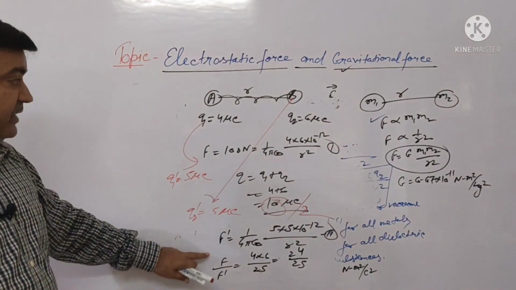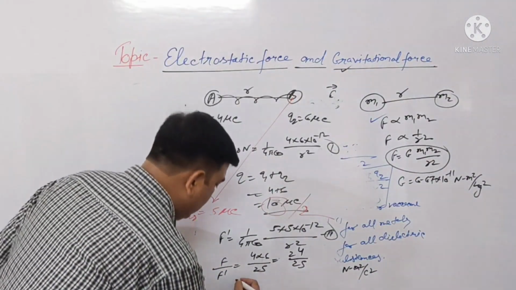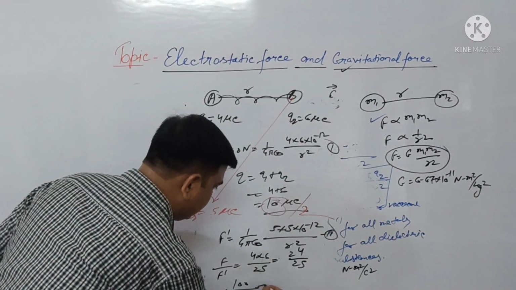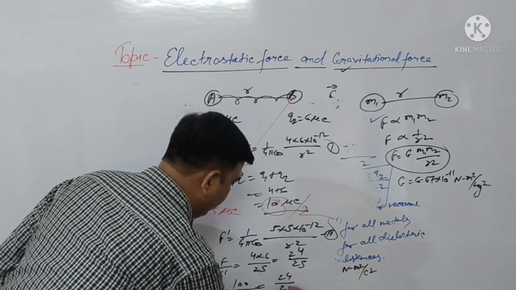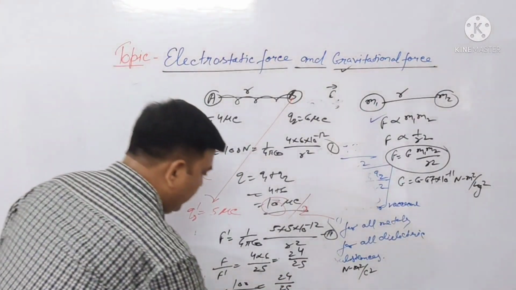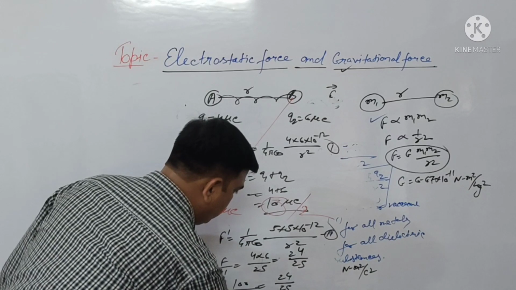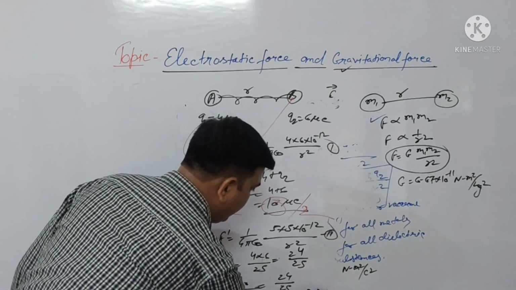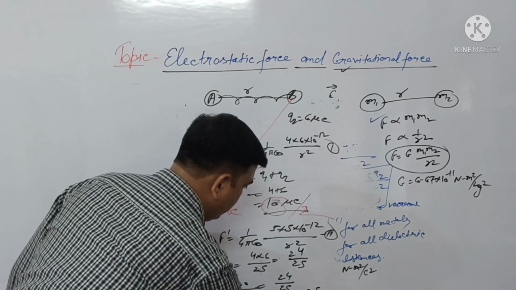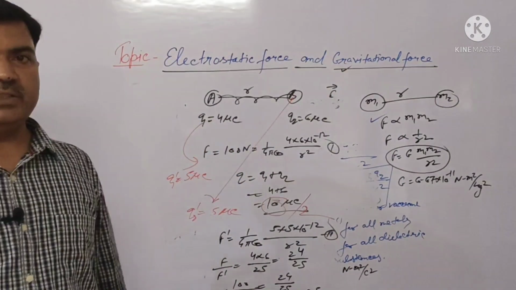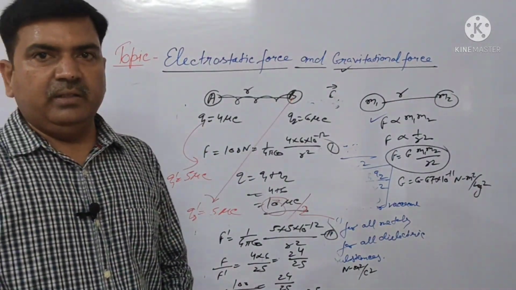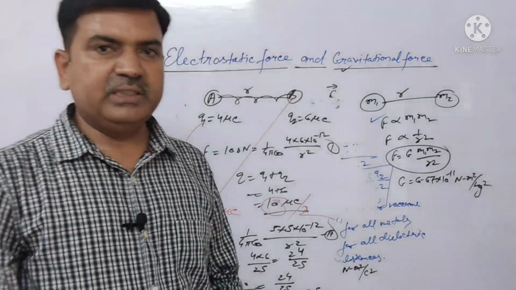Now F is given in this question. F is 100, so 100 upon F dash equals 24 by 25. Now find the value of F dash. F dash equals 100 into 25 by 24. After calculation you find the force. Yes children, now it is clear.